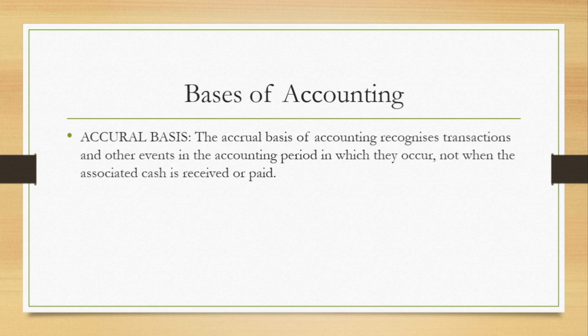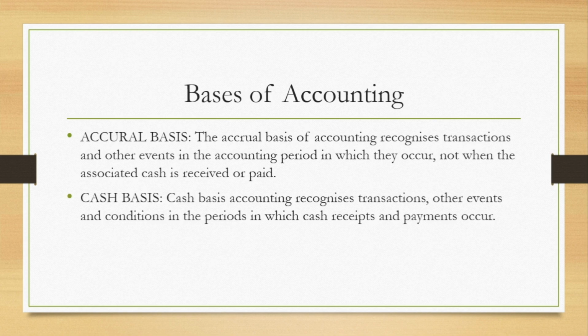Let's contrast this with the cash basis before I explain further. The cash basis, on the other hand, recognizes transactions, other events and conditions in the period in which cash receipts and payments occur. Now we see the difference.